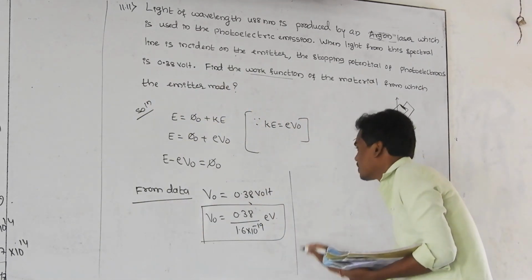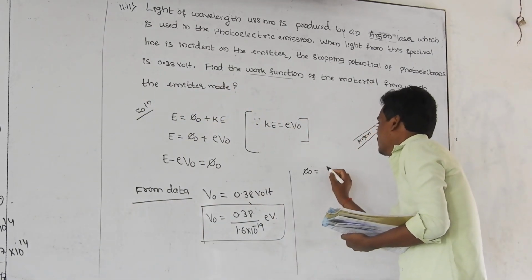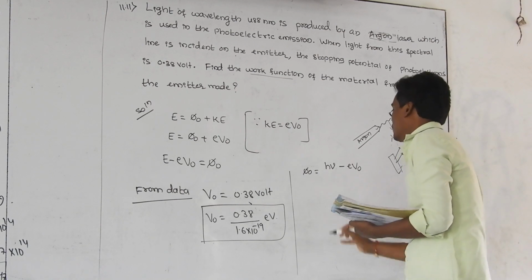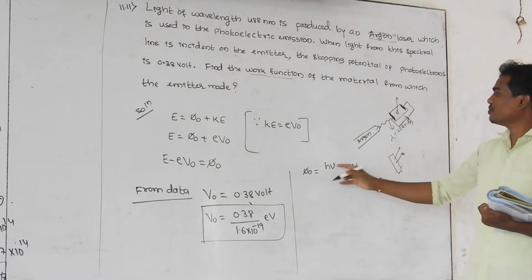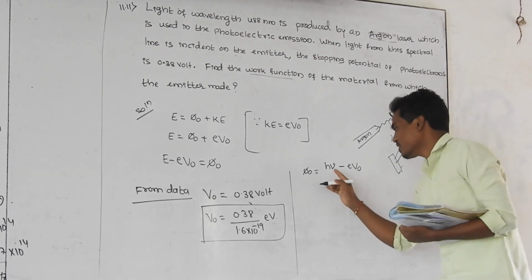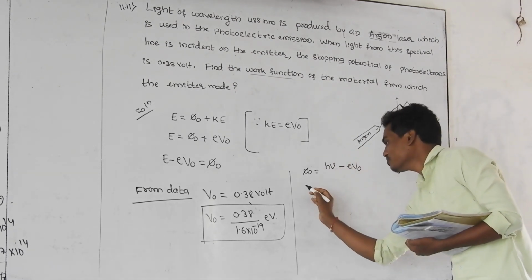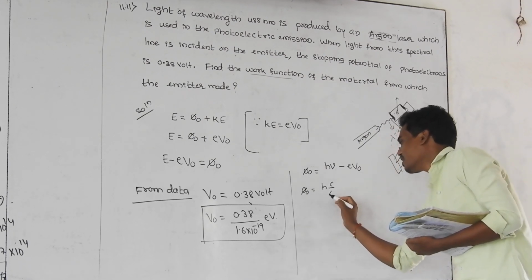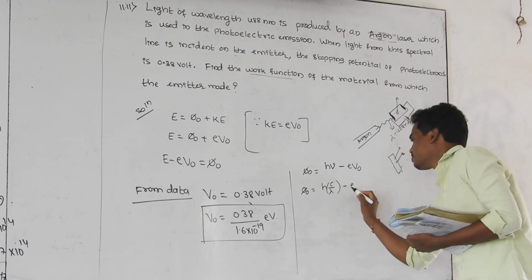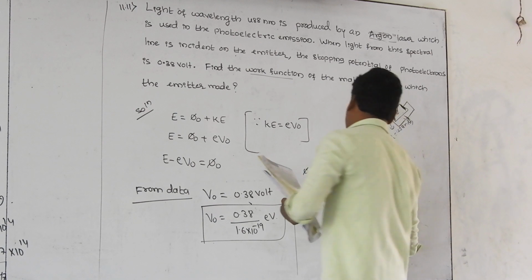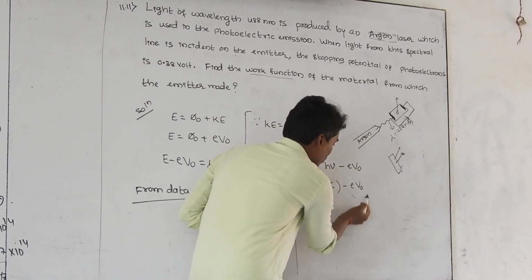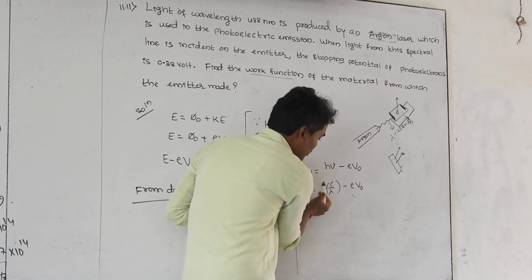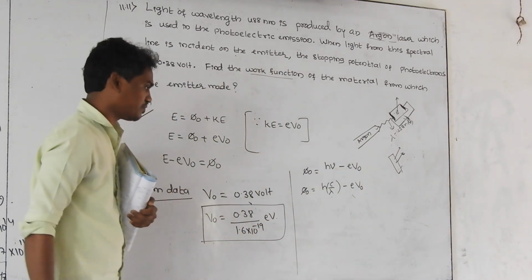Next, use this one. Phi naught is equal to E, which can be written as h nu, minus eV naught. And here the nu value we don't know, that is the frequency of this spectral line. That's why we can convert this in terms of the lambda value. Phi naught is equal to h as it is, nu can be written as c divided by lambda, minus eV naught. And here substitute all the values. This is in electron volt, but if you multiply the h value, the speed value, and the wavelength of the light, you get the answer in terms of joule.